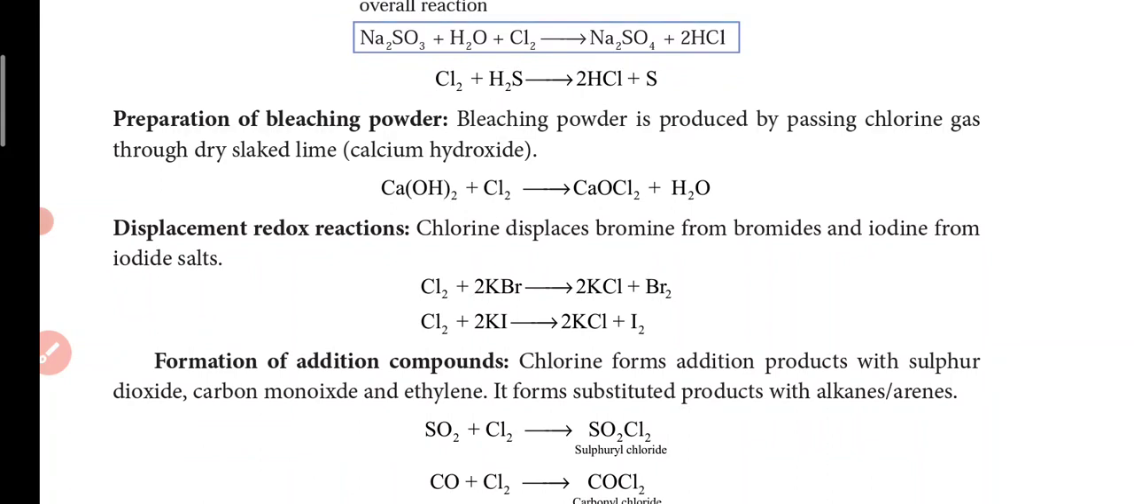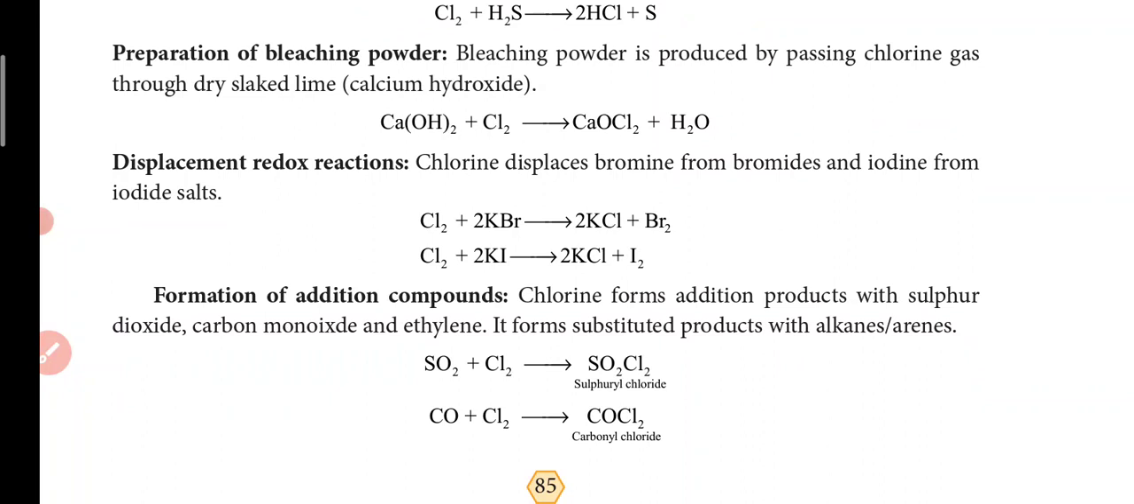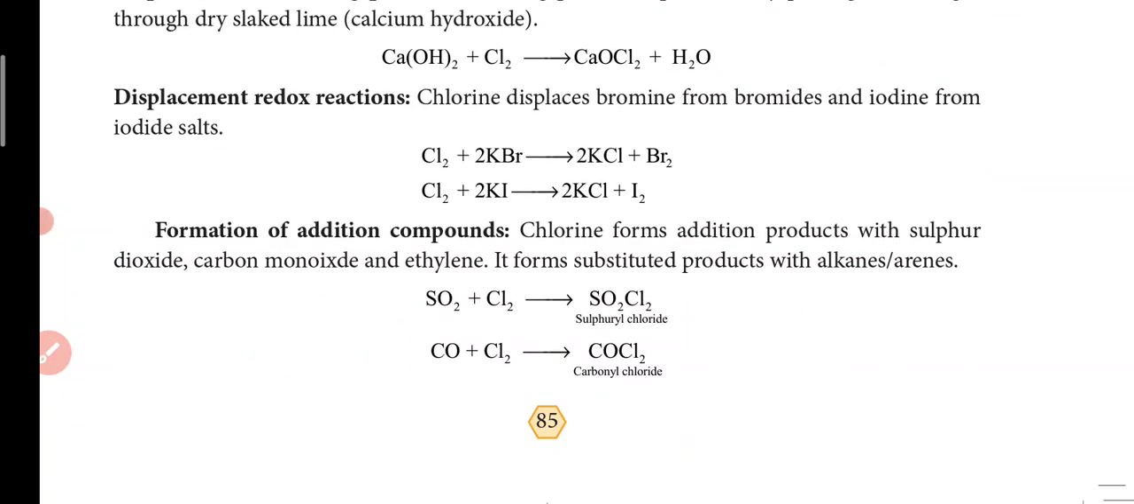Now we are going to see the preparation of bleaching powder. This could be asked in 2 marks. Bleaching powder is produced by passing chlorine gas through dry slaked lime. Calcium hydroxide is called slaked lime. That reacts with chlorine gas to give calcium oxychloride.